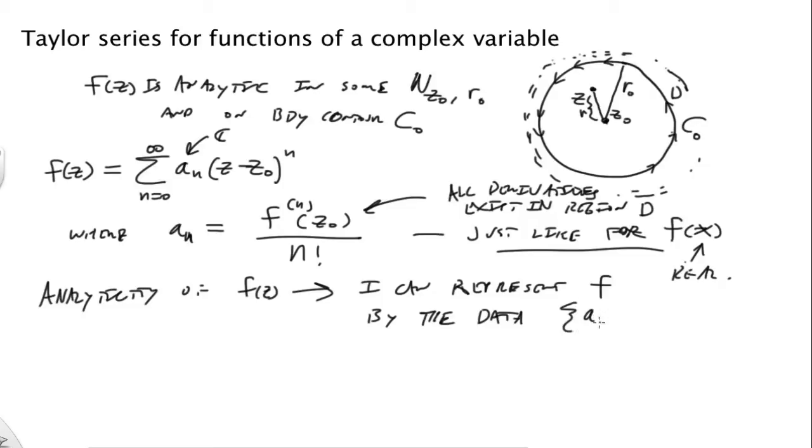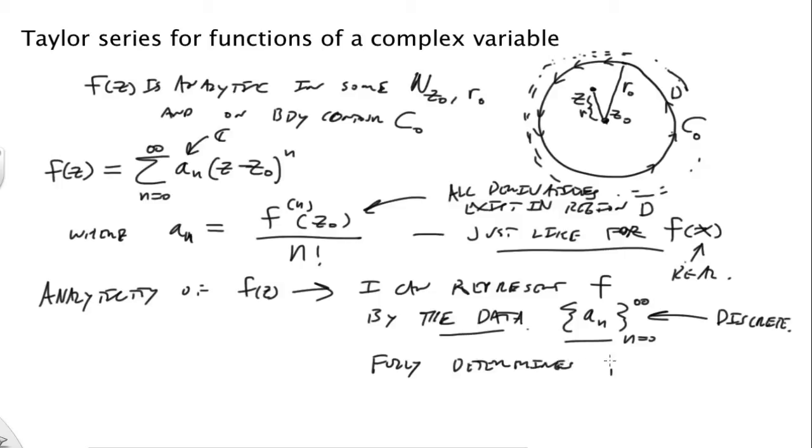The data, these complex numbers an, form a sequence starting at 0. It's an infinite sequence, but the thing to note is it's discrete. It's a countably infinite set of numbers. If I have this data set, this list of numbers, then that data fully determines f of z near z naught.